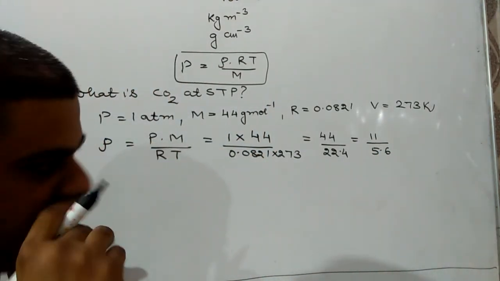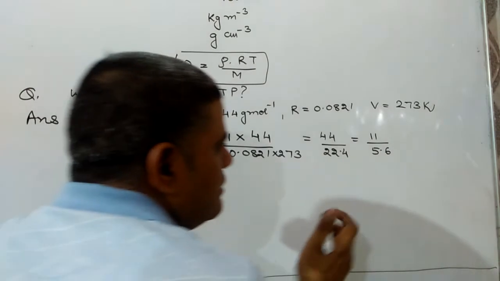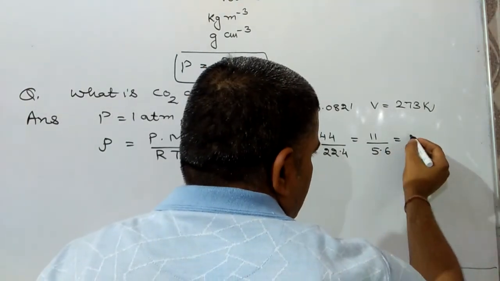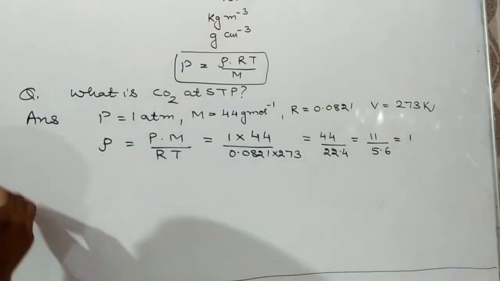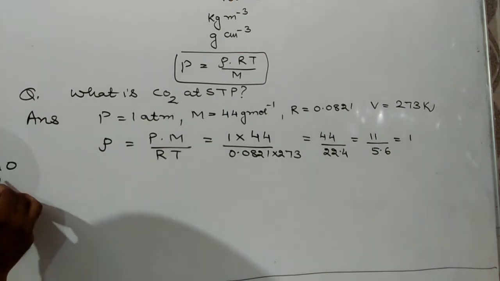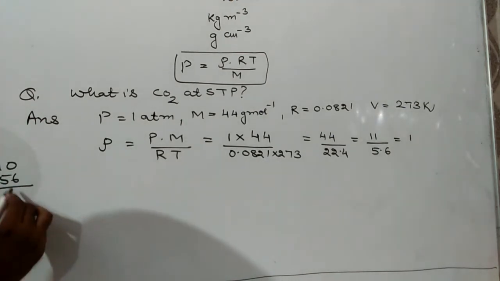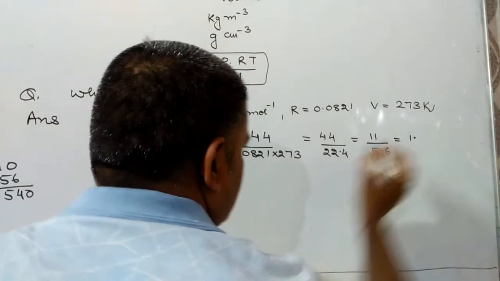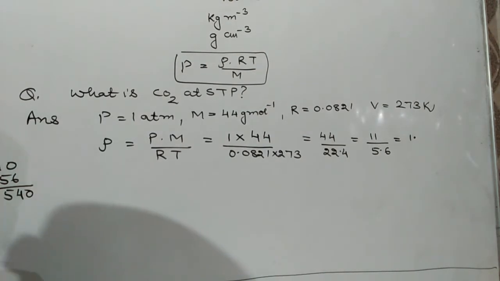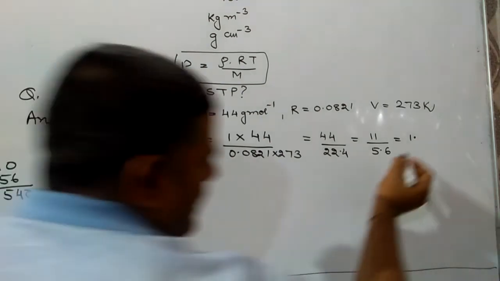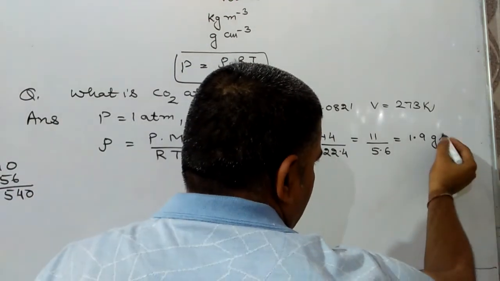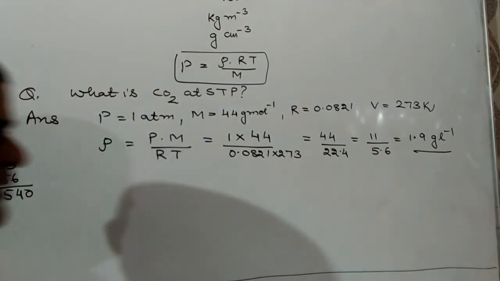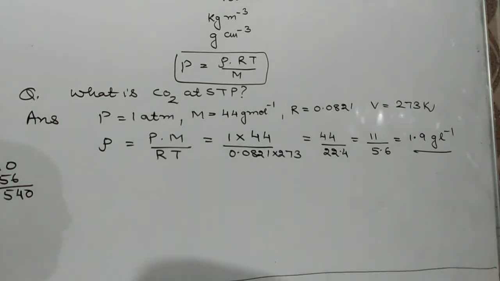So the value can be approximately 1.9 gram per liter. Density will be equal to 1.9 gram per liter.